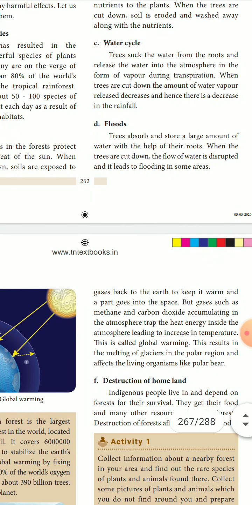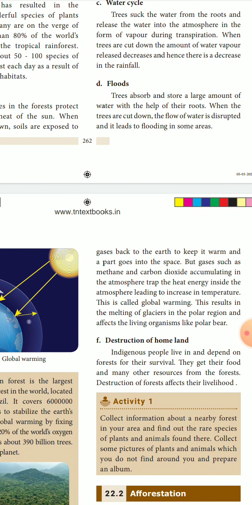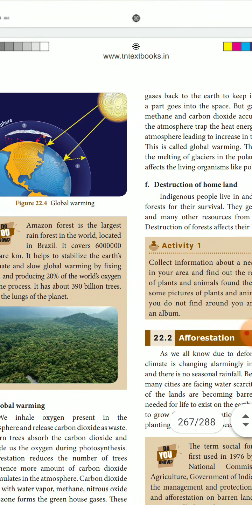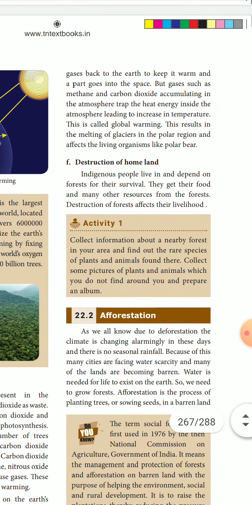Now floods. As already informed, when the roots of the plants are there, they hold the soil firmly. So when floods arise, what will happen? When the trees are cut down, the topsoil will be washed away by the flood water. And the next is the gases. When the trees are not there, the oxygen supply will not be there and carbon dioxide will accumulate, and that leads to global warming, an increase in atmospheric temperature. So this also results in pollution when the trees are cut down.